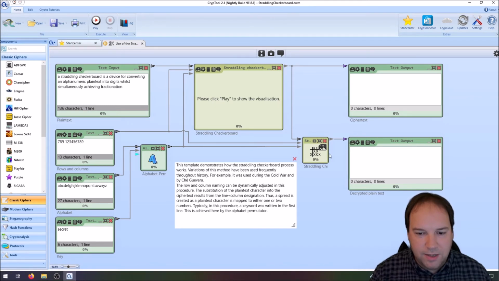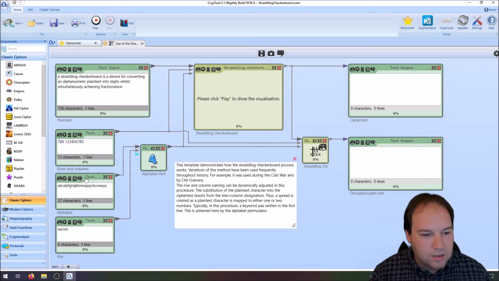Then we have a second straddling checkerboard component for decryption. This is for encryption, this is for decryption. We will see our final ciphertext here, and we will see our decrypted plaintext here. And then we can define the digits of our rows and columns here. I think this is really nice.